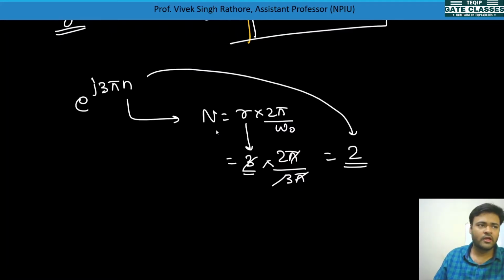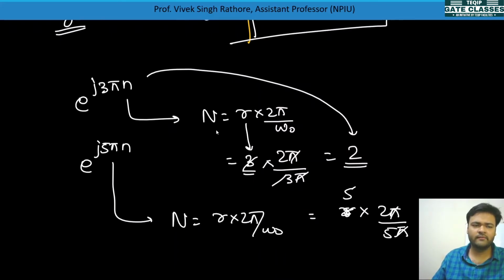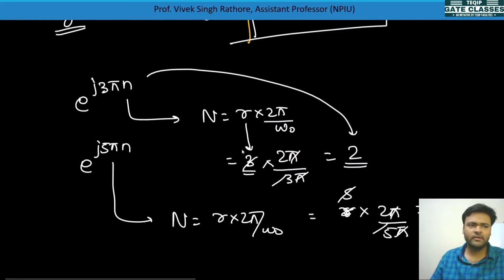If we say e to the power j 5 pi n, here also n is equal to r into 2 pi by omega naught, and here I don't know r yet, but for 2 pi by omega naught with 5 pi, we get 2 by 5, so r can be equal to 5, and it will come as again 2. So after 2 samples it will be repeated.